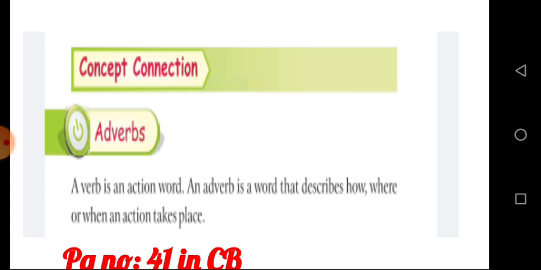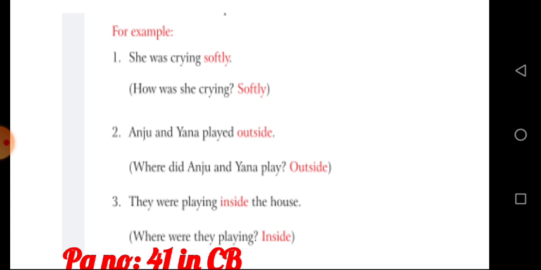Okay children, everyone take your English concept book and see page number 41 in your concept book. The concept connection: Adverbs. A verb is an action word. An adverb is a word that describes how, where or when an action takes place. Clear? Okay children, let's see some examples.